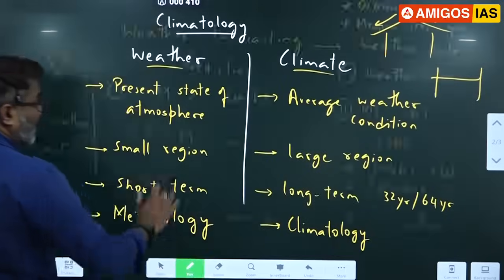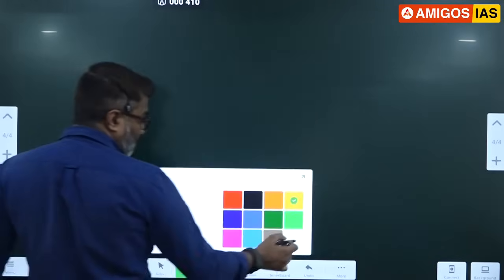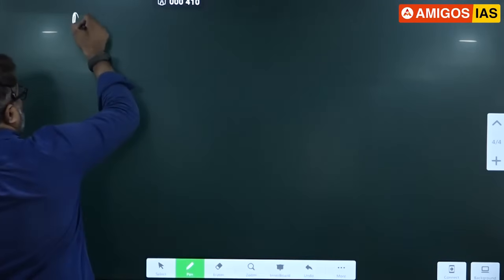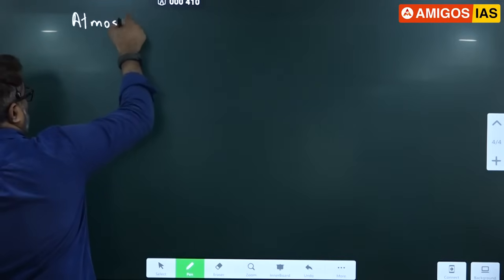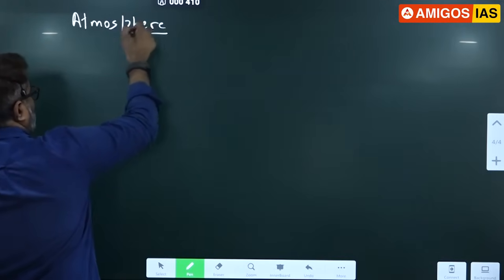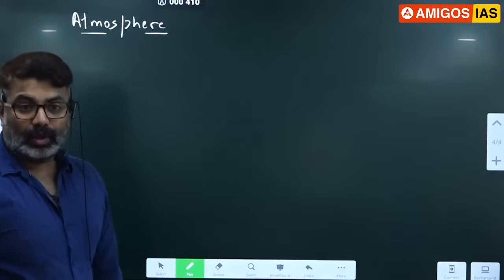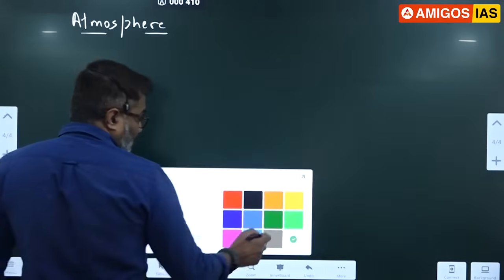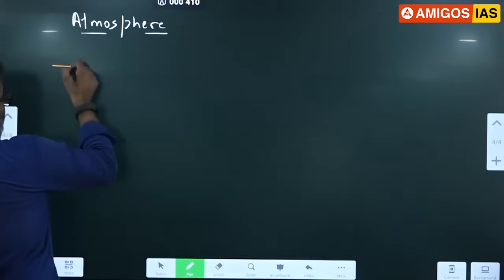So please remember this, okay, whether in climate related topics. So in this first, I am going to start with what is atmosphere. We'll start with this. Okay. Remember, we were discussing this topic.